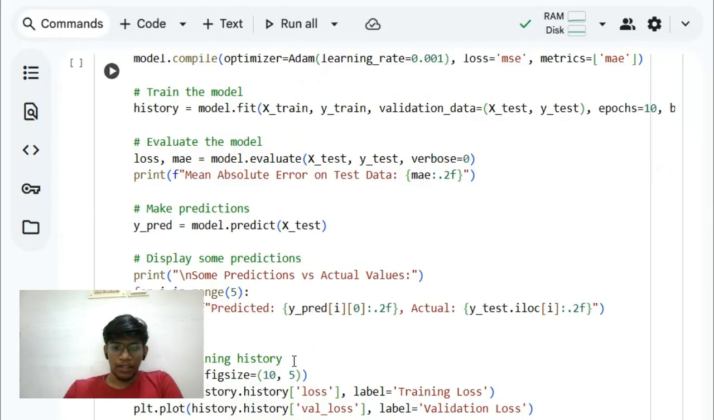And next, I compile the model using the Adam optimizer with a learning rate of 0.001 for efficient gradient updates, with mean squared error as the loss and mean absolute error as the metric.